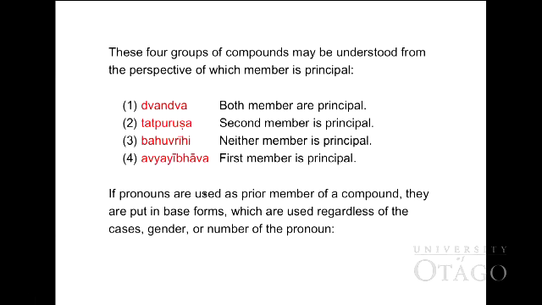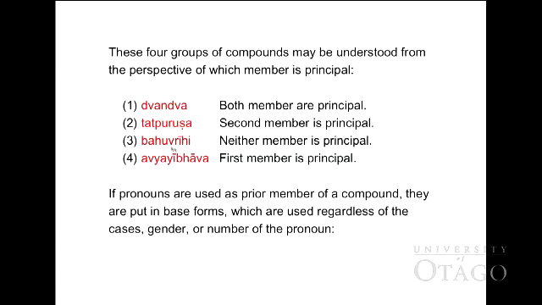You can see from the summarized chart here the 4 groups we have studied. In the first compound, both members are principal, and they have 2 parts, Itaretara and Samahara. In the Tatpurusha compound, the second member is principal, such as Karmadharaya, and we also have one more Tatpurusha, that is Upapada Tatpurusha.